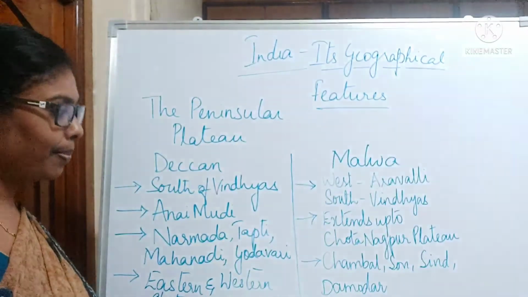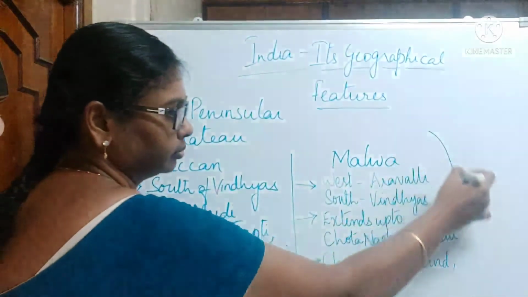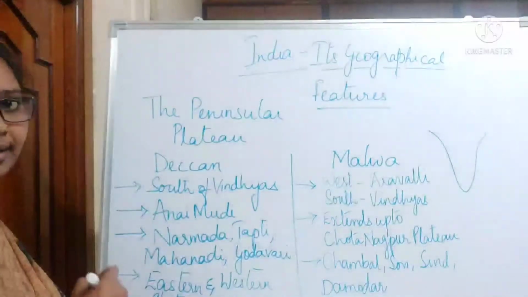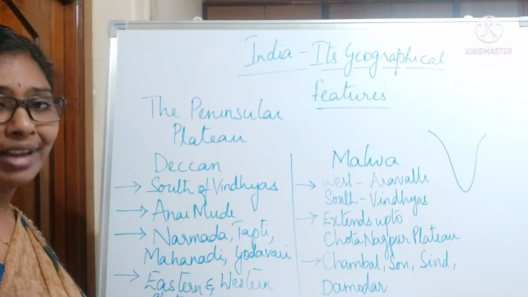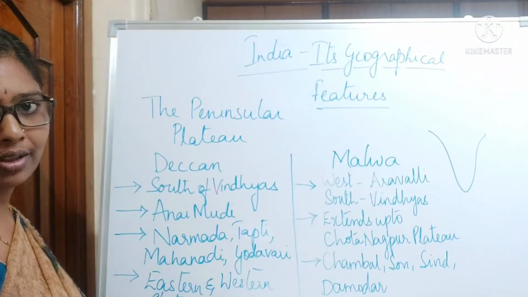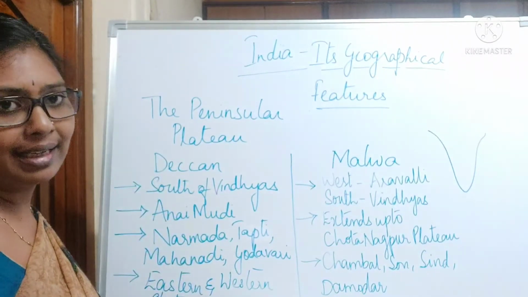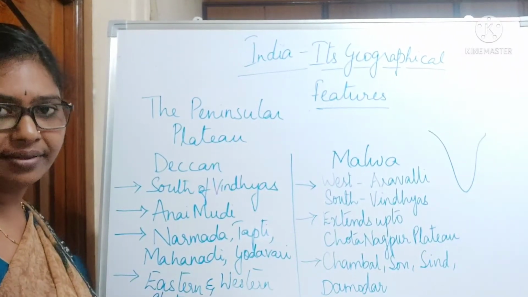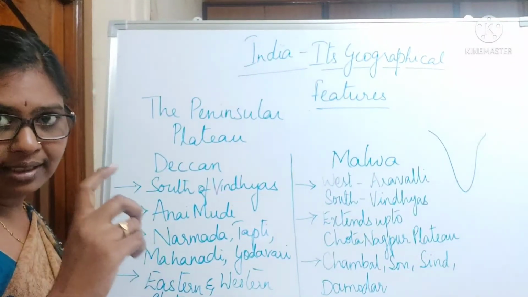And next we come to the Peninsular Plateau, that is the southern part of India. This Peninsular Plateau is made up of very old crystalline rocks. Even in the last class, when we saw Asia, we saw that plateaus are made up of very old crystalline rocks.